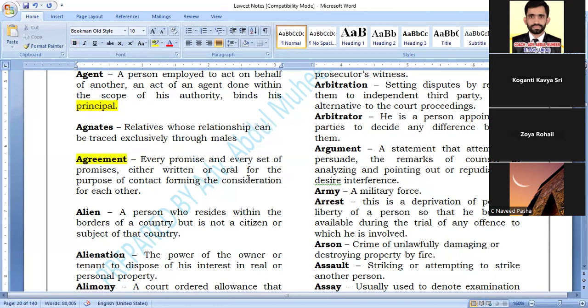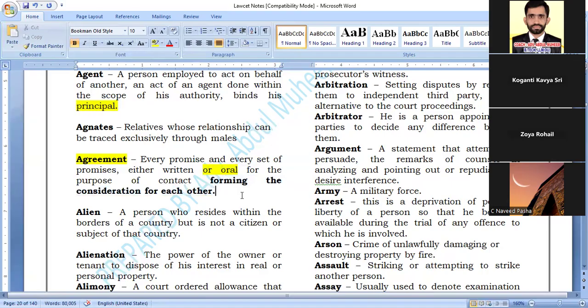Then agreement. What is agreement? Every promise or every set of promises, either written or oral, for the purpose of contract, forming the consideration for each other, is called an agreement.